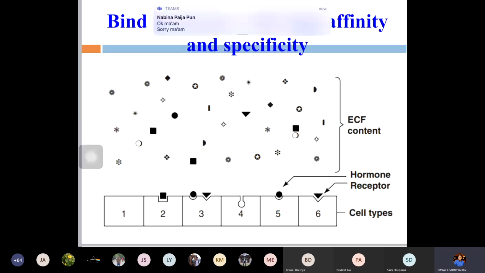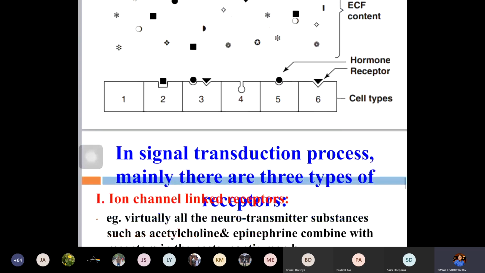And in cell type 4, the receptor is present, but the hormones present here are not able to bind because they do not have that type of shape. That type of shape is not present here. So it will not bind to cell type 4, even though the receptor is present, because it is not specific for these hormones. None of these hormones has the shape to bind to cell type 4. So here also it cannot bind.